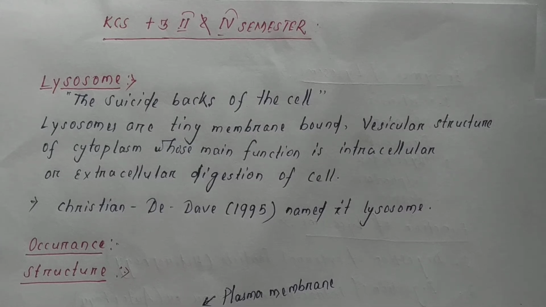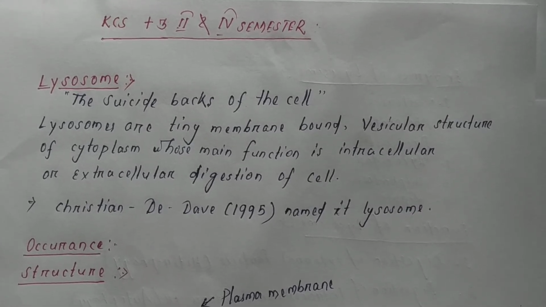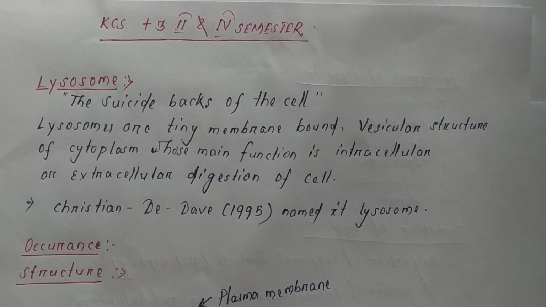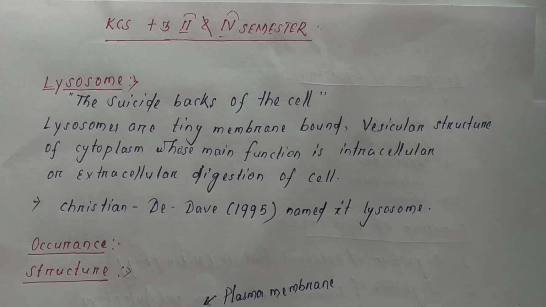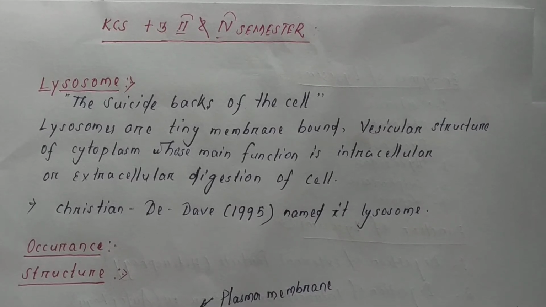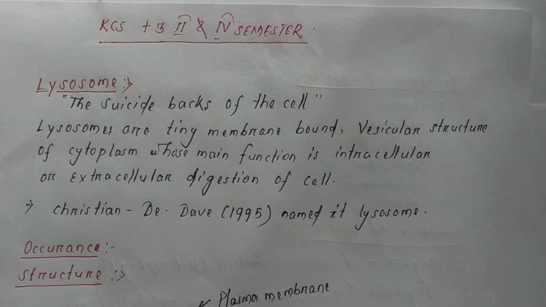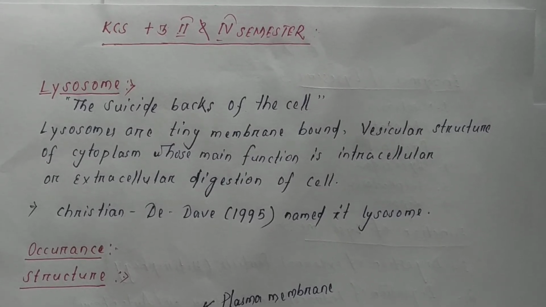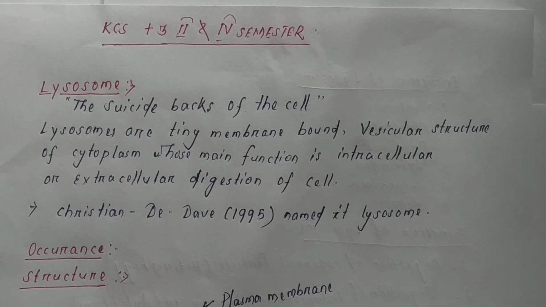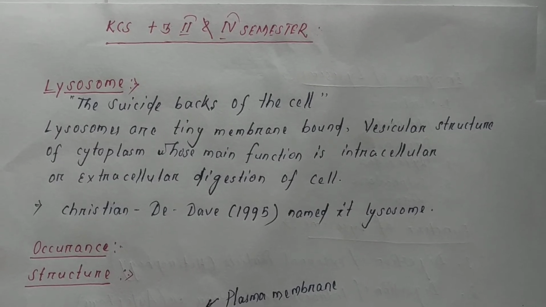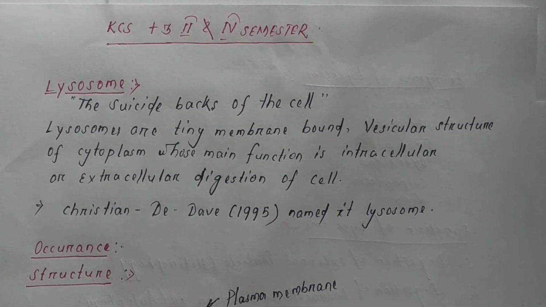We discussed the lysosome. We all know that the lysosome is a cytoplasmic organelle found in every animal cell and a few plant cells. So we can also call the lysosome the suicide bag of the cell. Christian de Duve, in 1955, named the lysosome because they contain digestive enzymes capable of tissue dissolution.